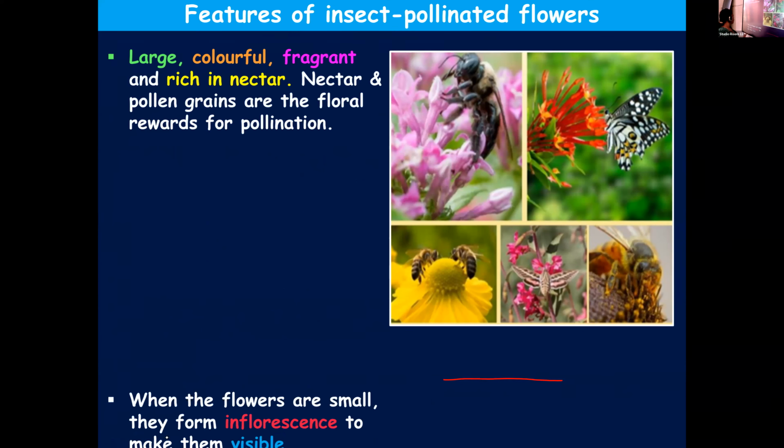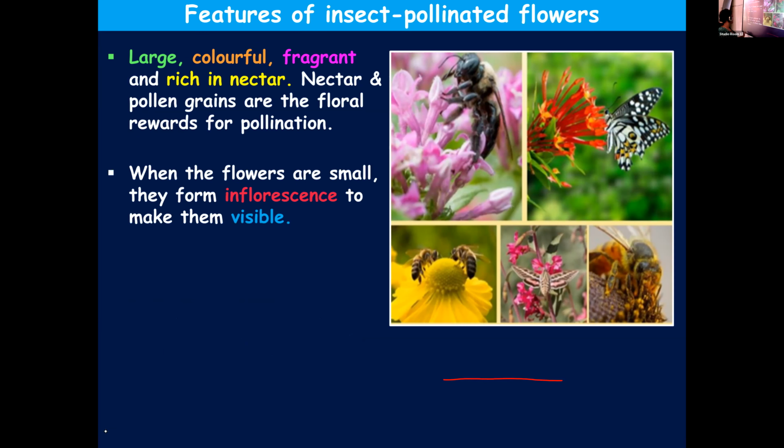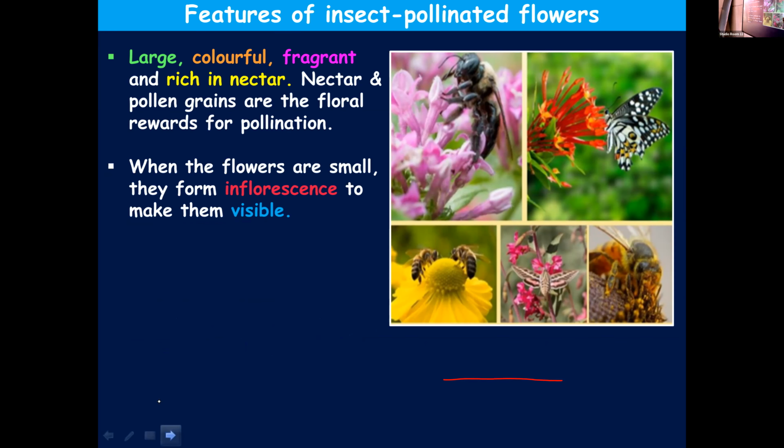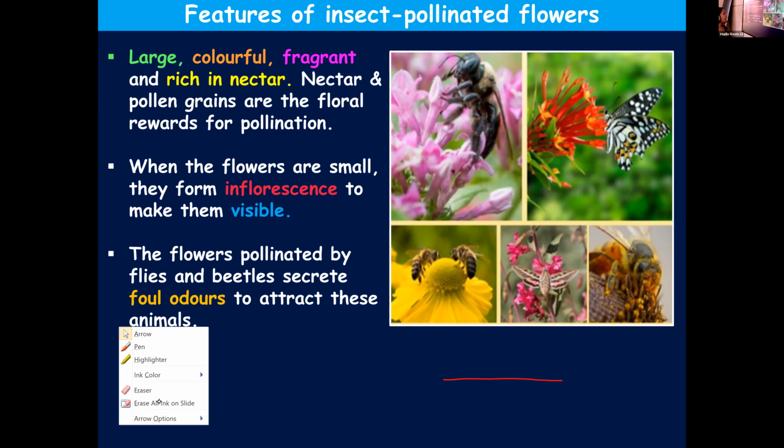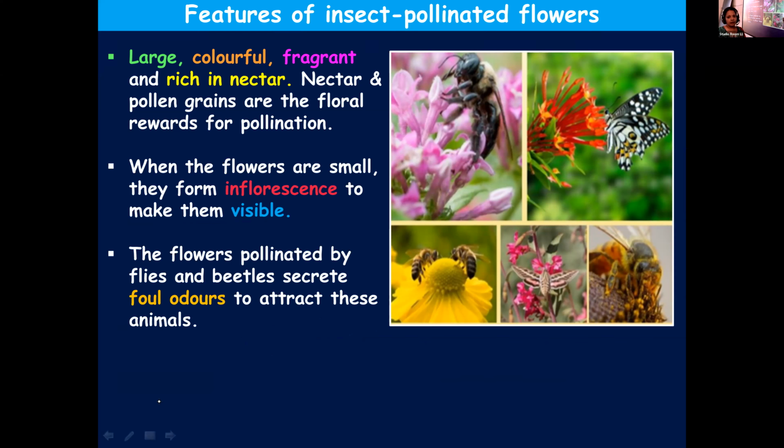Then the features exhibited by insect pollinated flowers. They'll be large, brightly colored, fragrant, and rich in nectar. But certain flowers even produce a foul smell to attract the insects. Normally flowers are large in size, but when they are small, they form groups known as inflorescence.